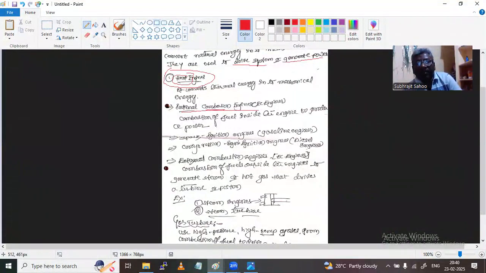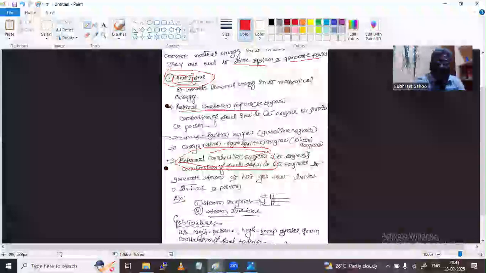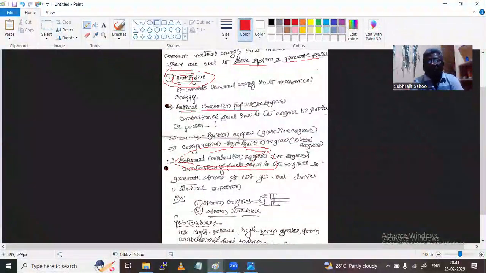Another one is the external combustion engine, the EC engine. As discussed for the IC engine, in an EC engine the combustion of fuel takes place outside the engine, to generate power or drive the system. The best examples of IC engines are two-wheelers and automobiles: bikes, cars, trucks, buses, which we use in day-to-day life.